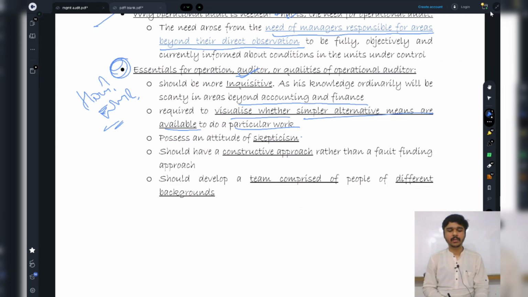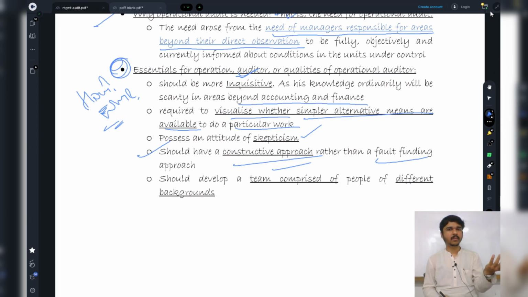I need to have an attitude of skepticism. This is a basic thing. As auditors, we need to have this skepticism, a questioning mind. I need to have a constructive approach and not a fault-finding one. I need to be observant of the faults, but I'm not there to find faults. Not just saying, "Okay, this is bad, this is bad." No, I need to have a constructive approach. If this is bad, what might be the solution and why is this bad?